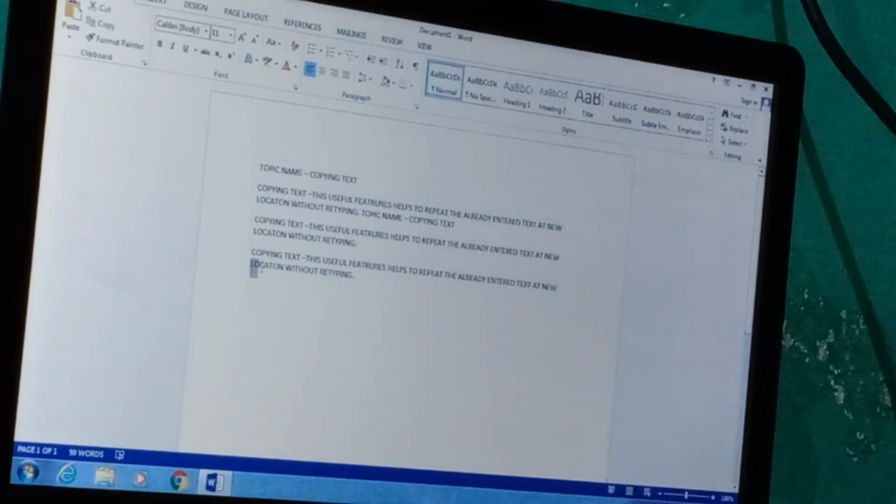Suppose I want to change a location without retyping; I do not write it again.